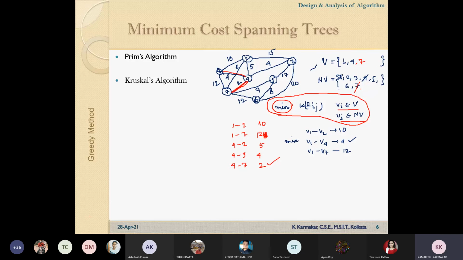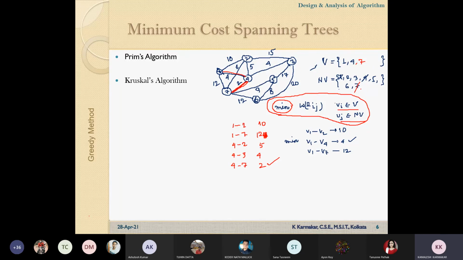So V contains the vertices which are visited till now, NV contains the vertices which are not visited till now. If we select any vertex from the NV set, can it form a cycle? It can form a cycle if Vj belongs to set V itself. If both Vi and Vj belong to V, then it can form a cycle. But if Vj belongs to the other set, it will never form a cycle. Is it clear? Yes, sir. In that way, we can avoid cycle formation.